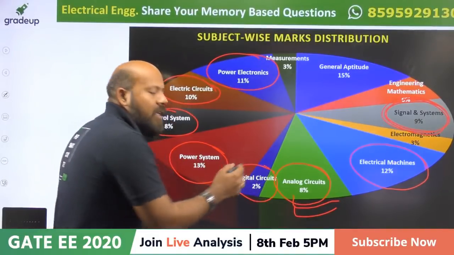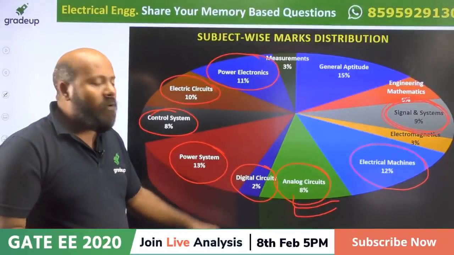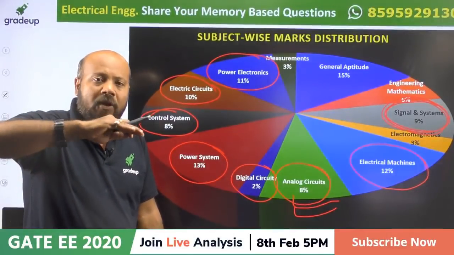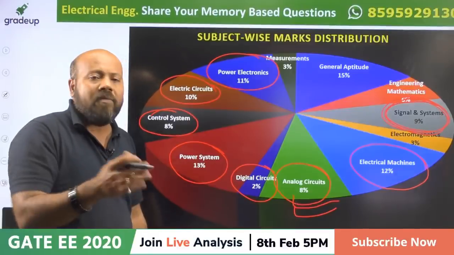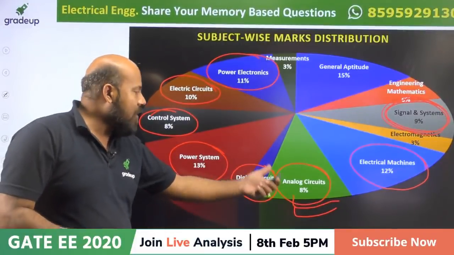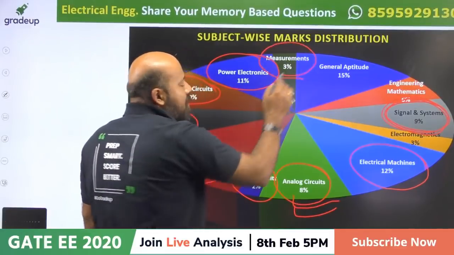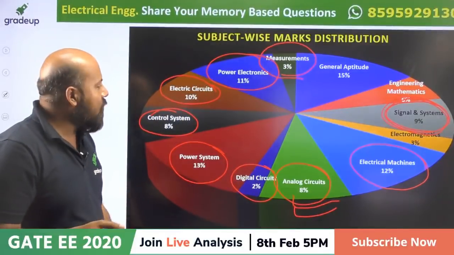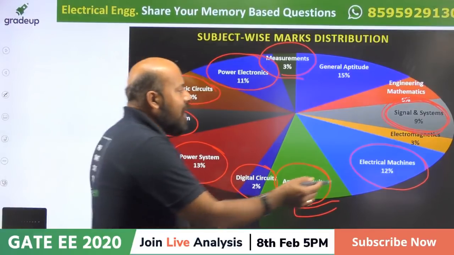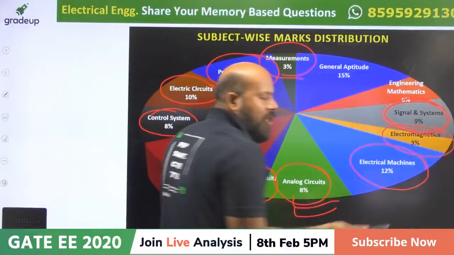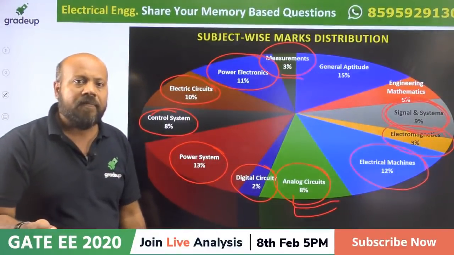Digital circuit usually has fewer questions, 2%. It is below the normal. The normal is almost 4 to 5%, but this time it was only 2%. And measurement was 3%, not a big weightage. Electromagnetics is usually 2 to 3%, so it is a usual case.